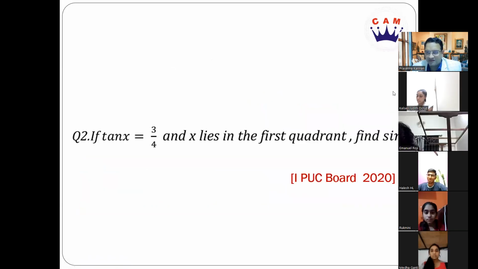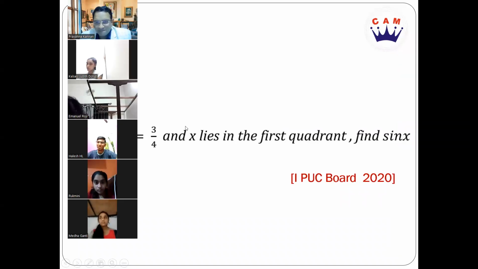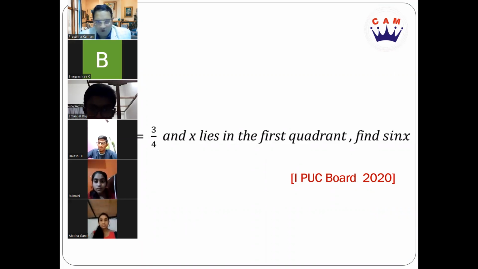As you can see, the next question has been asked in the 2020 board exam paper. If tan x is equal to 3 by 4 and x lies in the first quadrant, find the value of sin x, right? So in the first quadrant, can anybody tell me which trigonometric ratios are positive? All the trigonometric ratios are positive. Absolutely right.